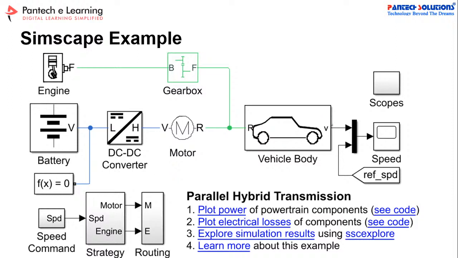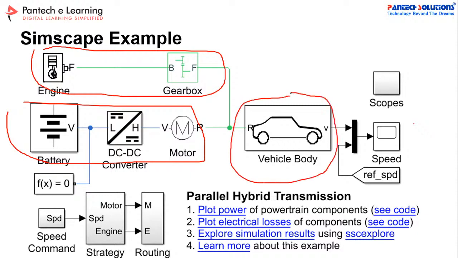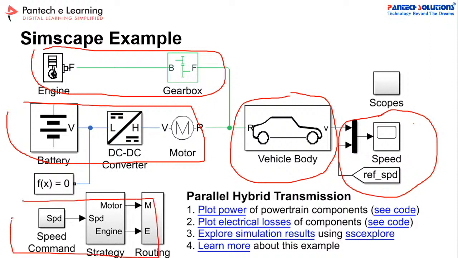And under the Simscape, this is the multi-domain case study example. This is the mechanical system, and this is the electrical system. Again, this is also a driveline system. And these are all the Sim Power Systems block sets.